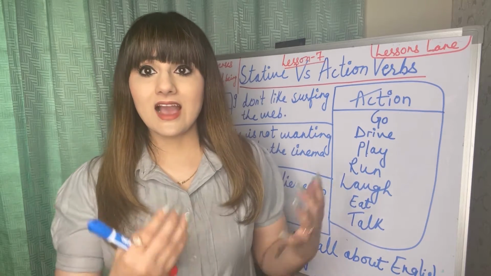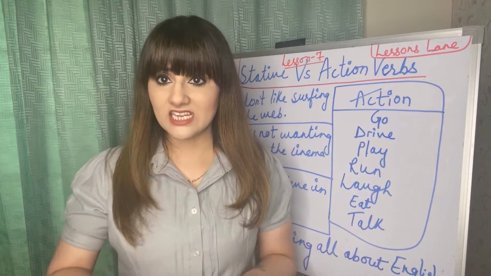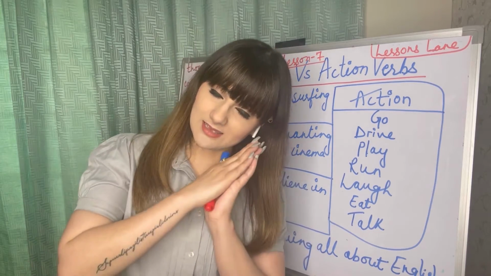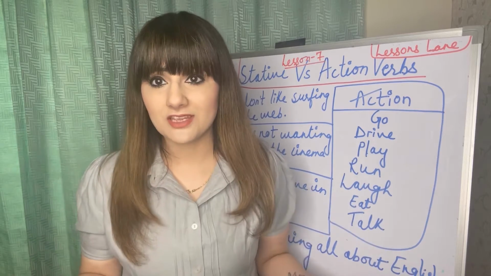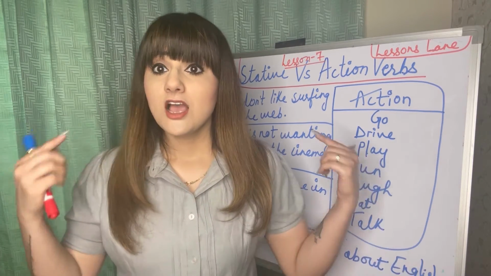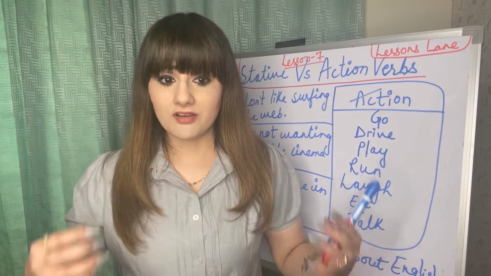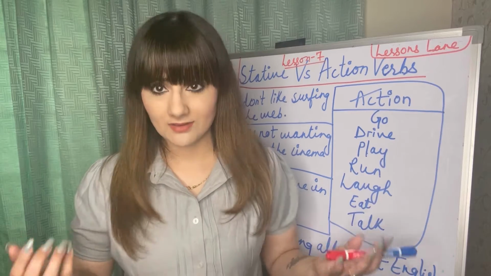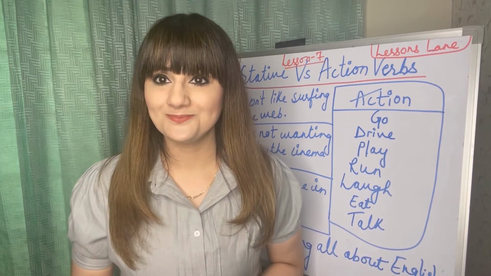When I say an action, what does it mean? Speaking, eating, sleeping, drinking. An action is happening here, where you are using some of your physical parts.